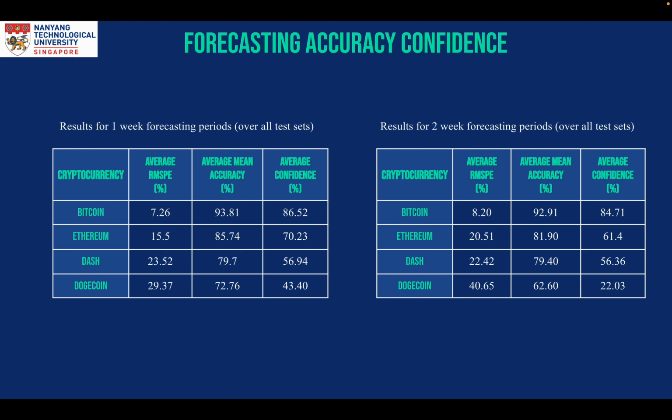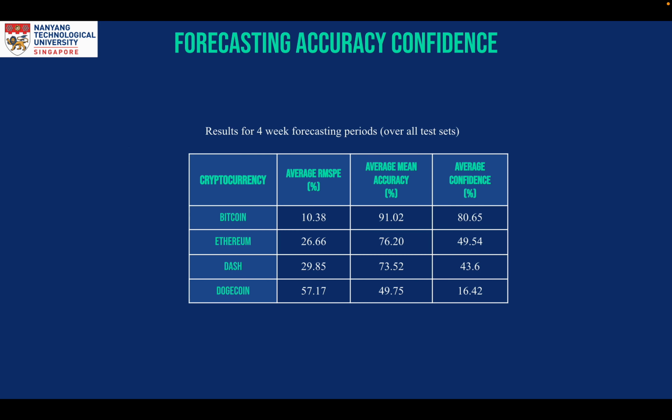To calculate the confidence percentage and to ensure that our results are as robust as possible, there were several test sets used over the span of 4 years. The test sets consisted of 1 week, 2 weeks, and 4 weeks period in January, June, and December of each year from 2019 to 2022. And it can be observed from the results that there is a gradual degradation in our model's forecasting confidence as we move from 1 week to 2 weeks, and even more as the forecasting period increases to 4 weeks.